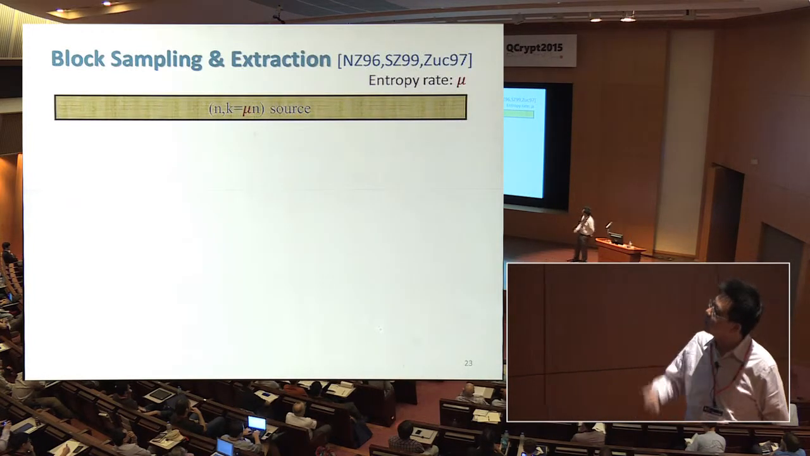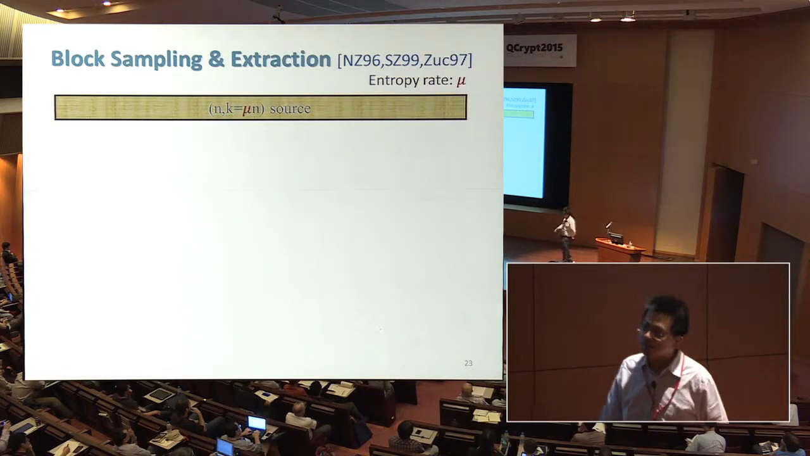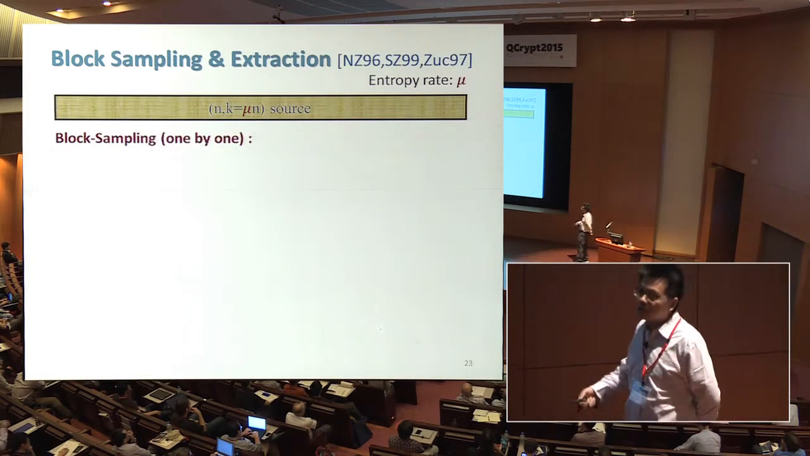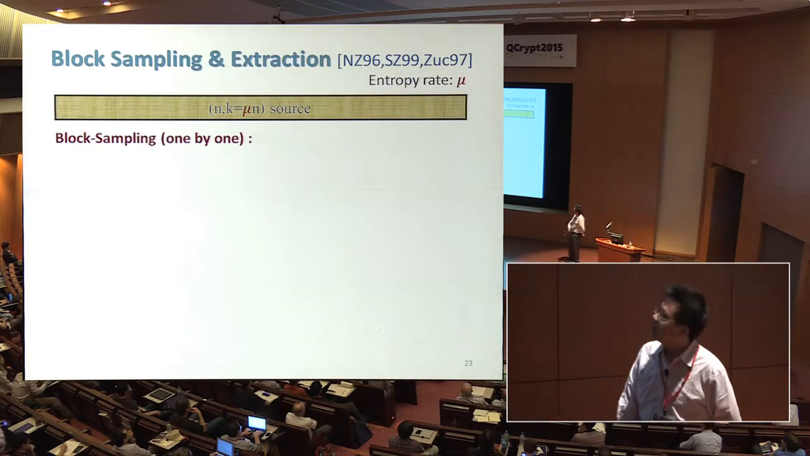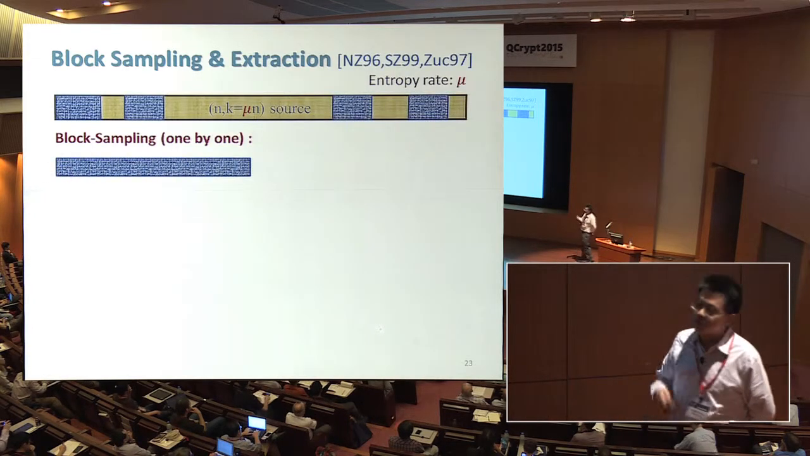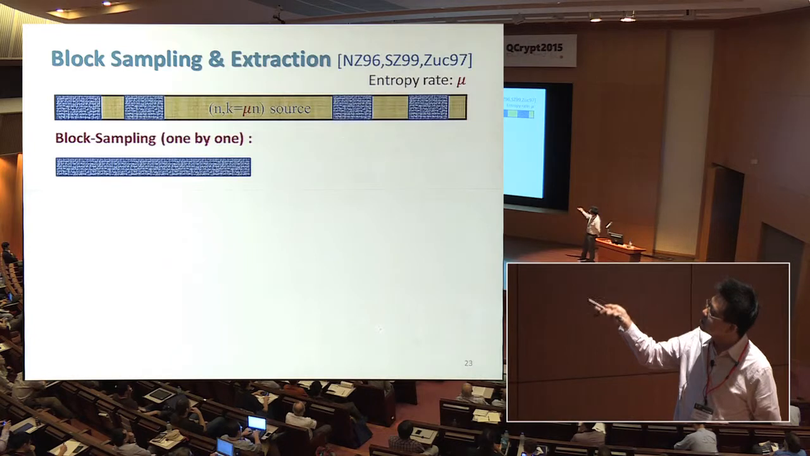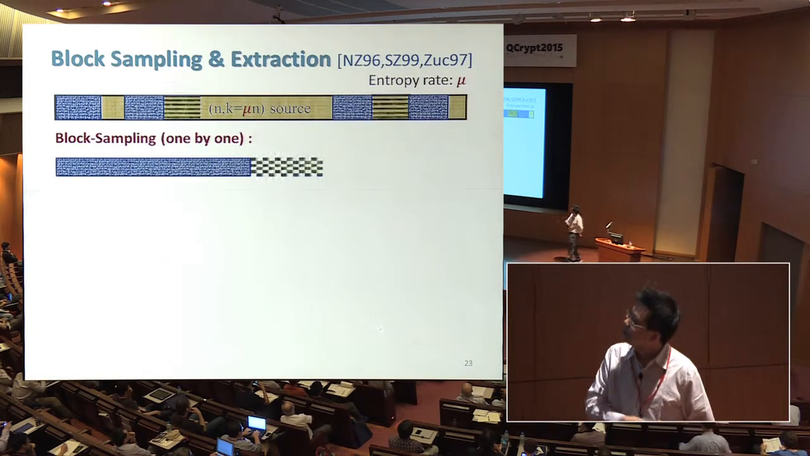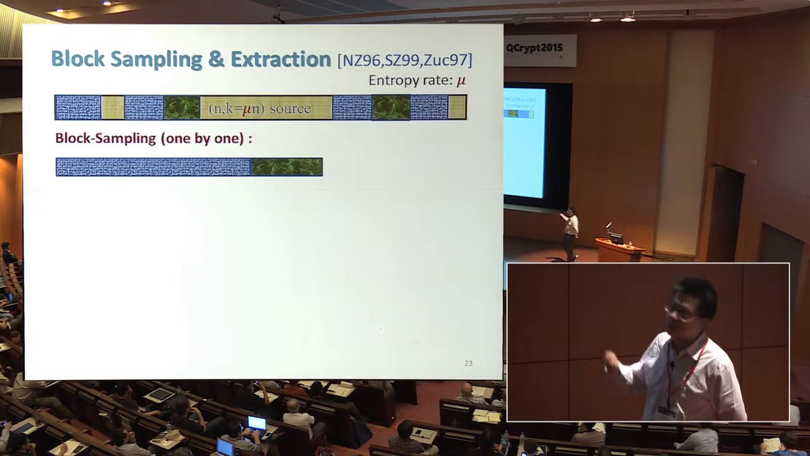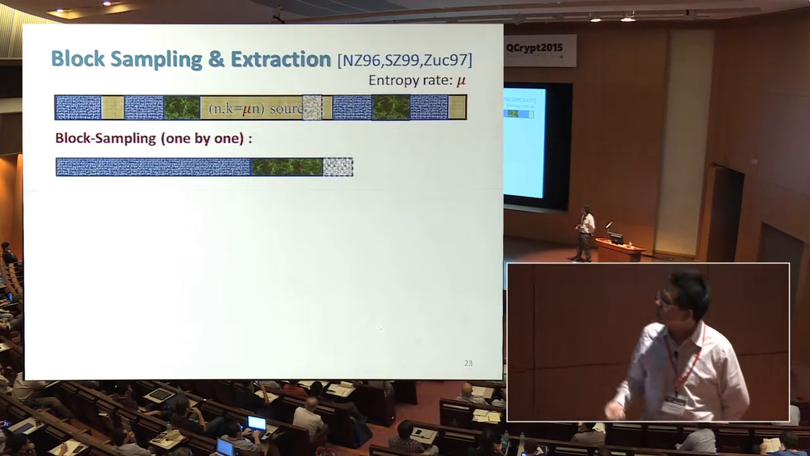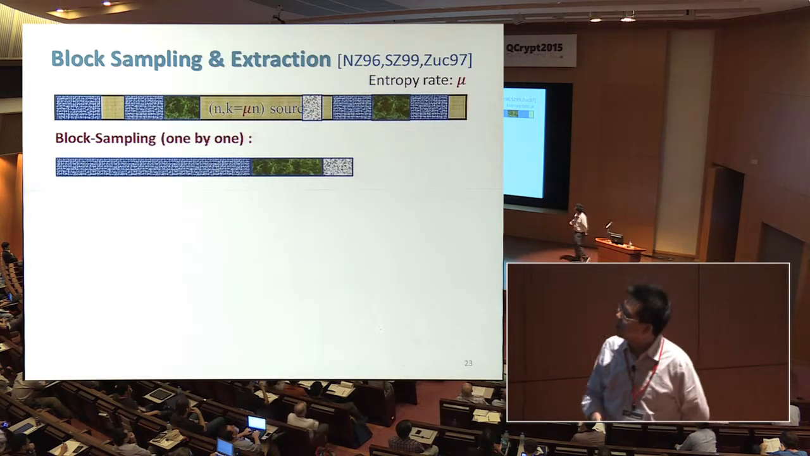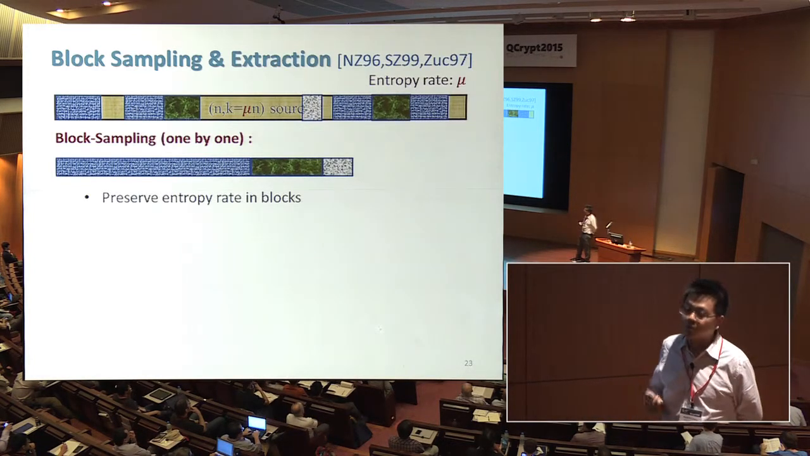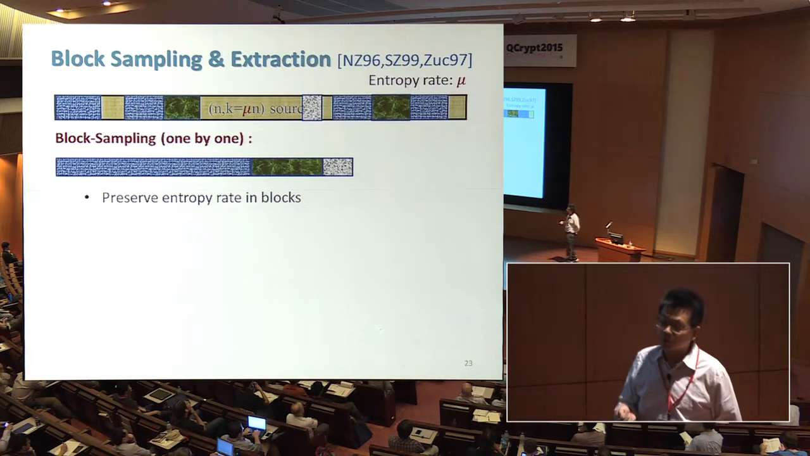So this is the block sampling and extraction framework from the 90s. And it proceeds as follows. First, you do some block sampling one by one. What you do is that you sample your source, first block, which is the longest one, and you sample from the remaining of the source a second block, and then a third block. And here, the property you want to preserve is that you want to preserve entropy rate in each block.